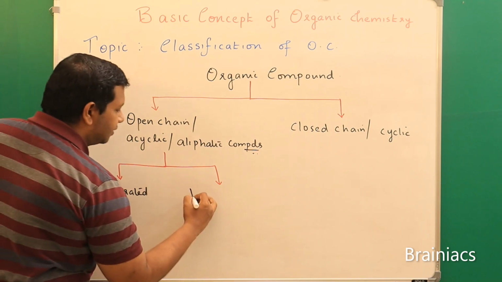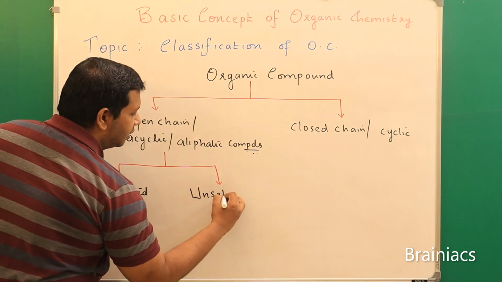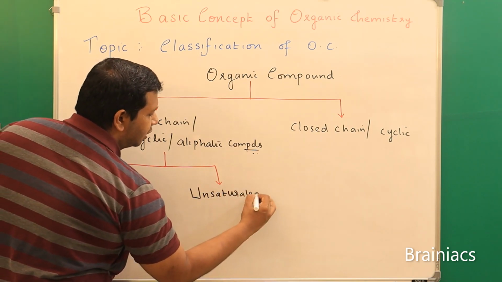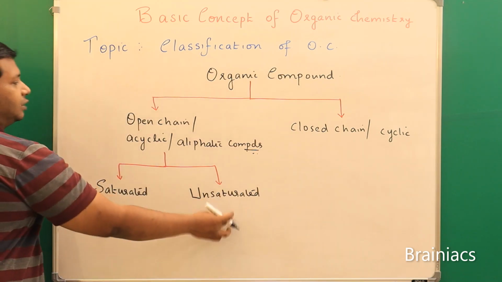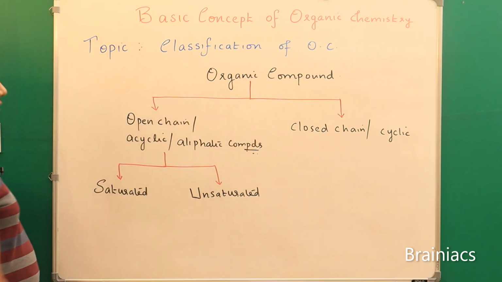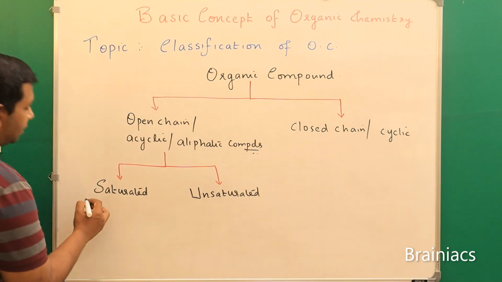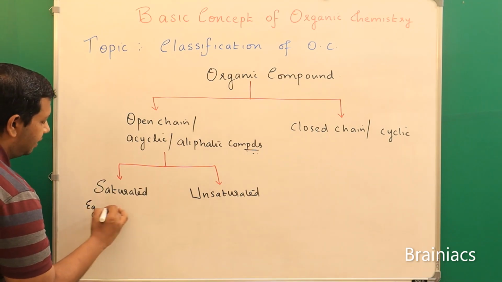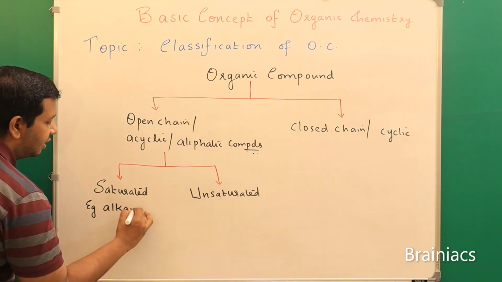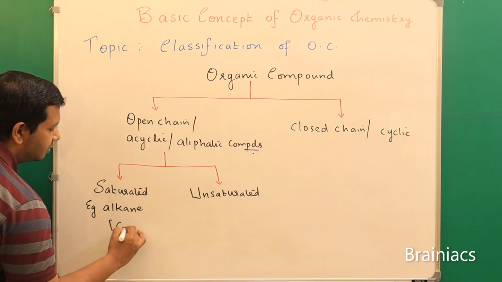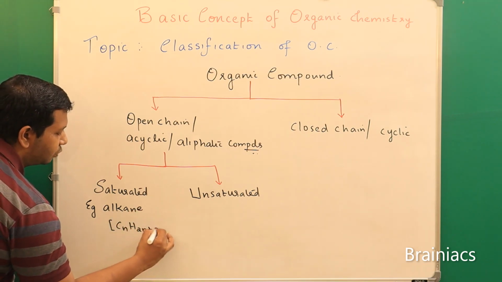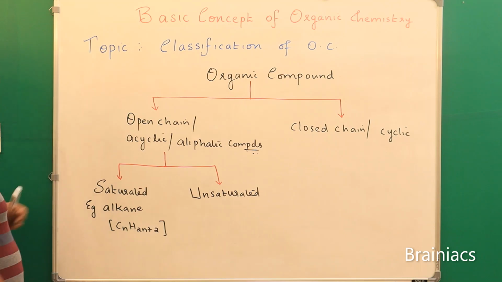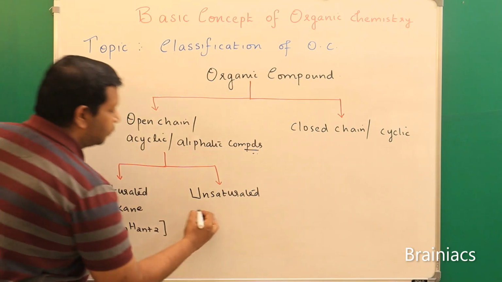And the next one is unsaturated. Now how will you say this one? Unsaturated open chain organic compounds. Now in saturated, the example is alkane, and its formula you might know, CnH2n+2. And unsaturated is further divided into two.